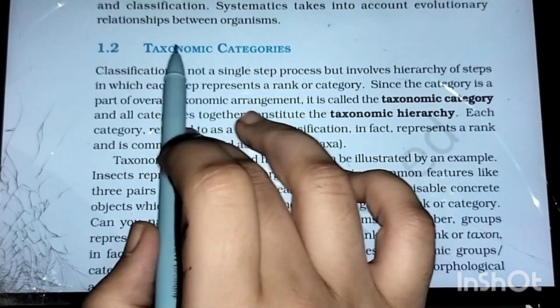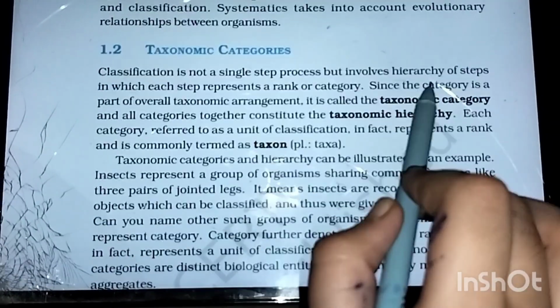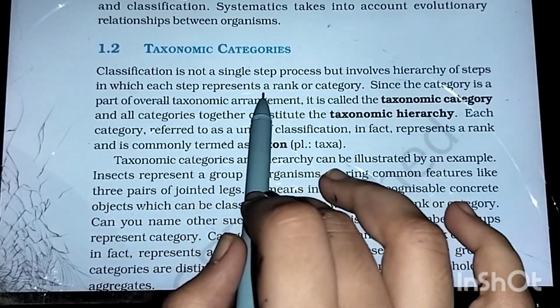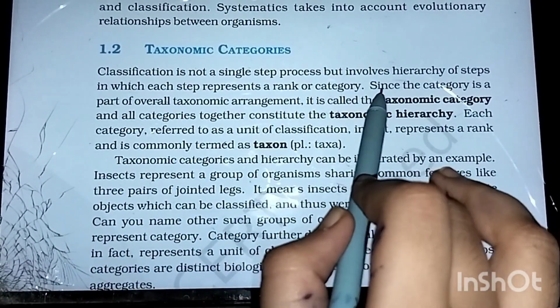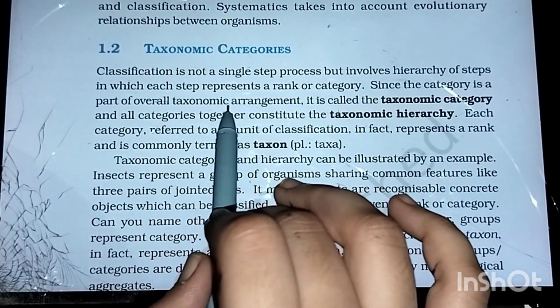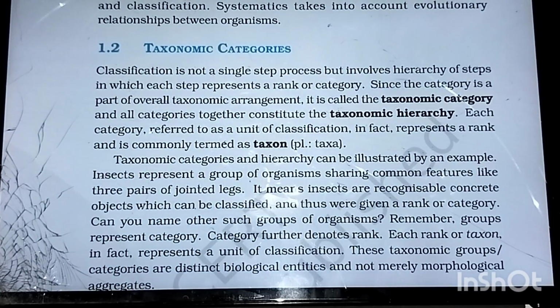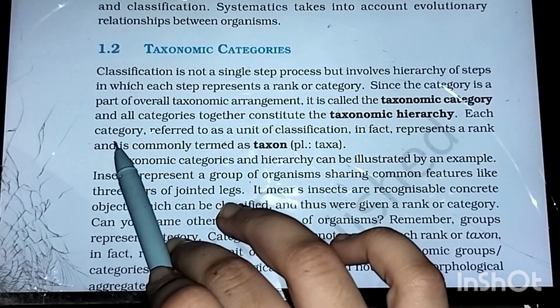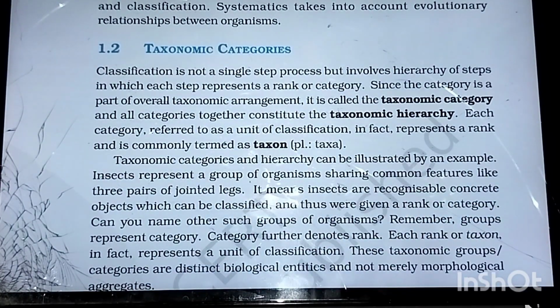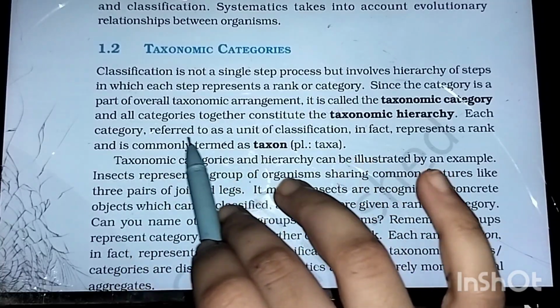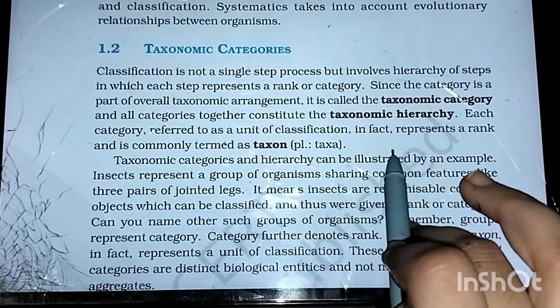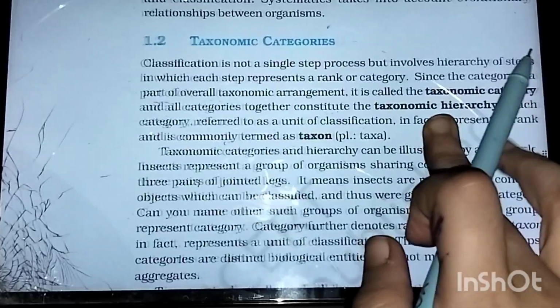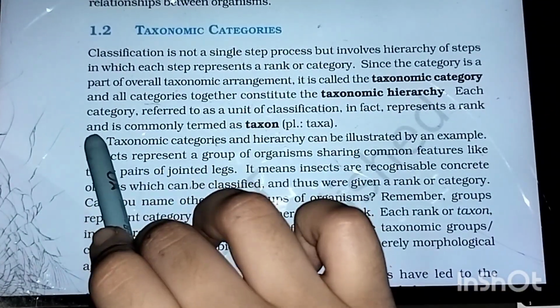Classification is not a single step process but involves a hierarchy of steps in which each step represents a rank or category. Now since the category is a part of the overall taxonomic arrangement, it is known as a taxonomic category. Are you getting the point? Each and every step with the hierarchy of steps we are arranging, and all of them together constitute the taxonomic category or taxonomic arrangement. And all categories together constitute the taxonomic hierarchy.